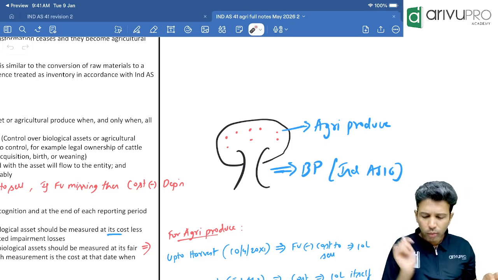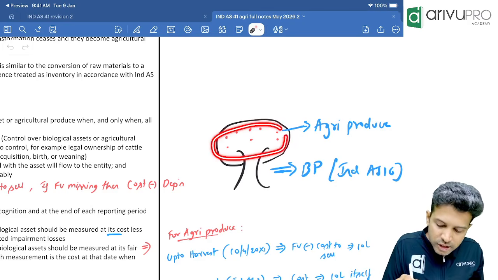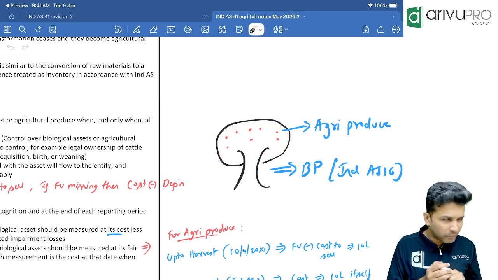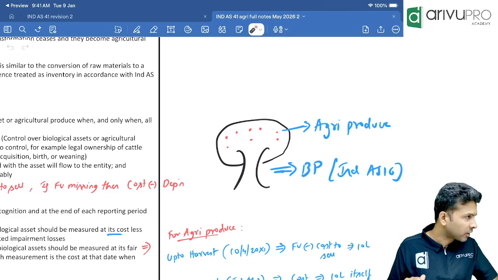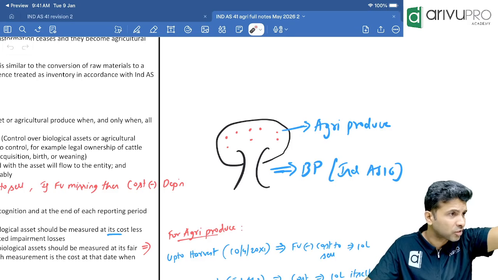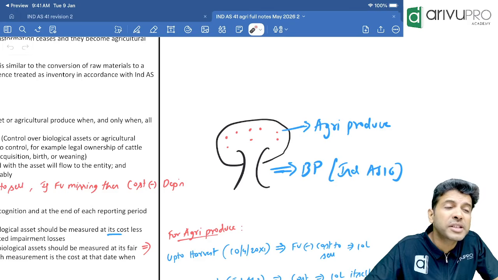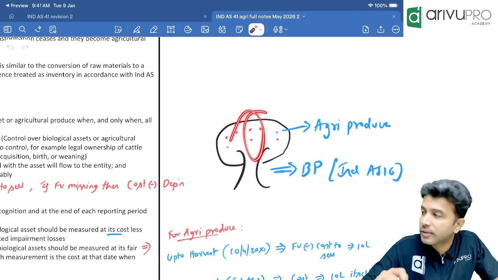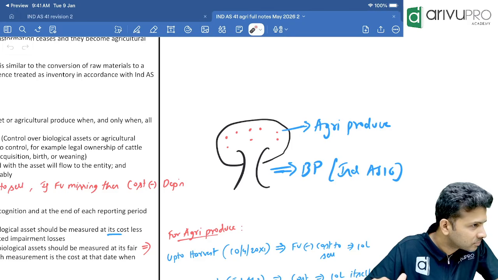Now, you tell me, is there any cost associated? If you want to know the logic, why agricultural produce up to the harvest is recorded as per Ind AS 41: you already know inventory. You have studied AS 2. Inventory should be valued at cost or NRV, whichever is lower. What is the cost of these mangoes for the farmer? No cost, because you got this as a natural process. Correct or no?